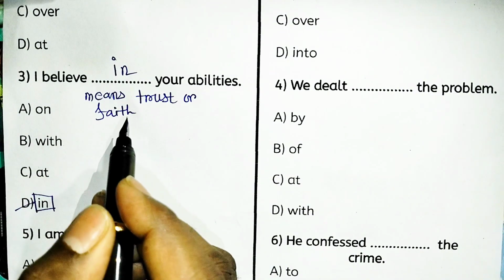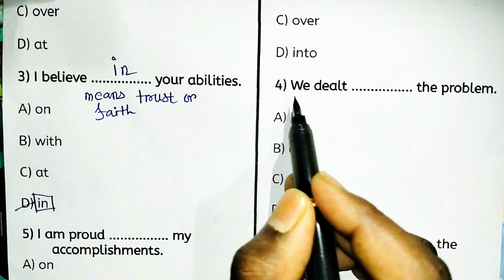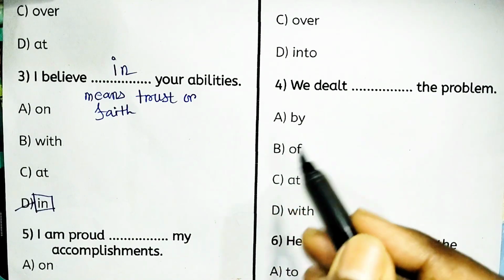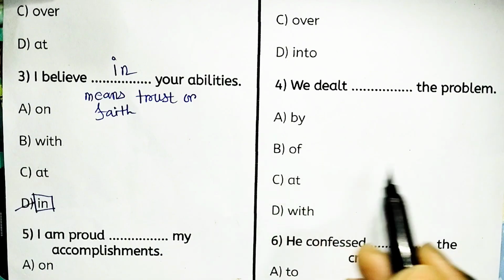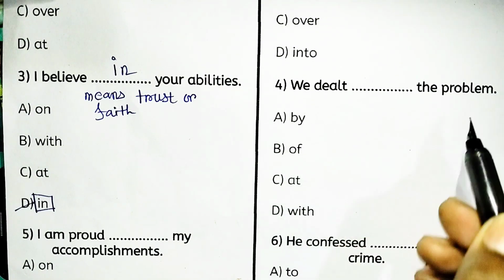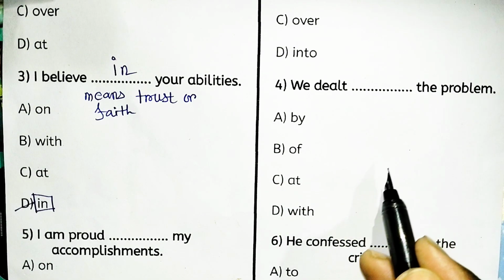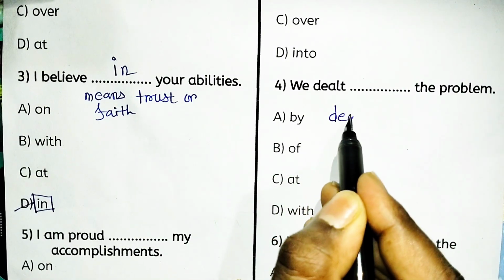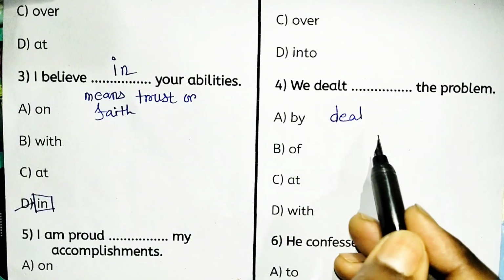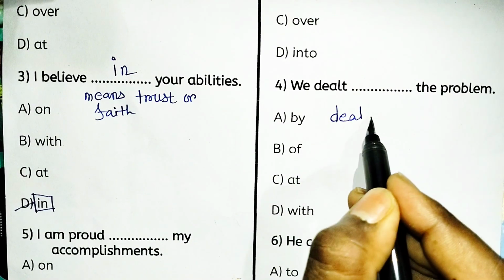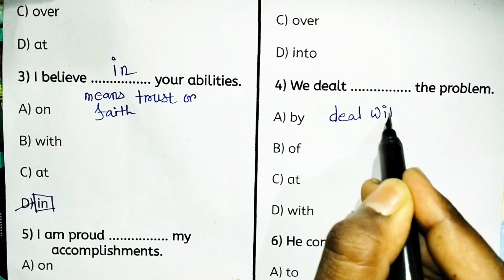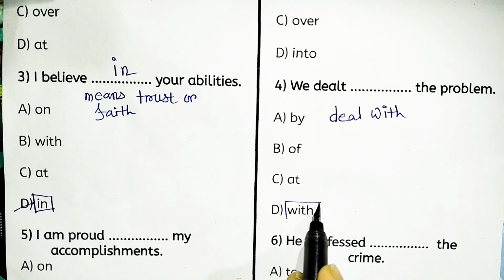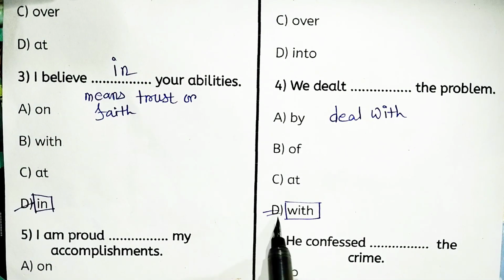Okay, next, we dealt dash problem. So we dealt by the problem, we dealt of the problem, we dealt at the problem, or we dealt with the problem. So look, the verb deal always takes the preposition with. So the right answer is option D, that is with.